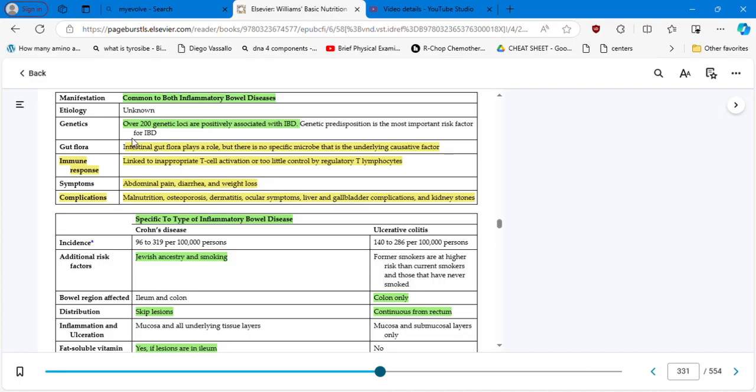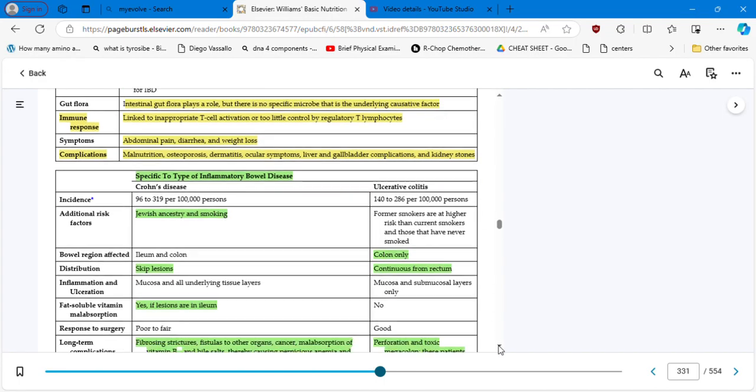So common is going to be the genetic part. The intestinal gut flora plays a role, but there is no specific microbe. Claro, there is no specific microbe that is causing the condition, because it's the immune system and is sometimes genetic. So it's linked to inappropriate T cell activation, the immune system, or too little control by regulatory T lymphocytes, also immune system. Now, symptoms: abdominal pain, diarrhea, and weight loss in both cases. Complications: malnutrition, osteoporosis, dermatitis, ocular symptoms, liver and gallbladder complications, and kidney stones.